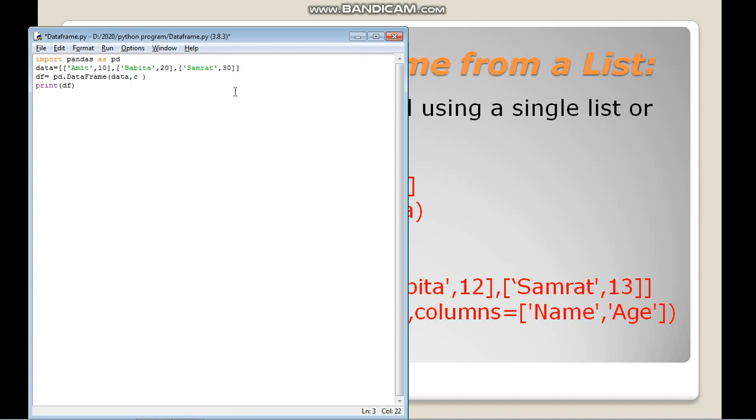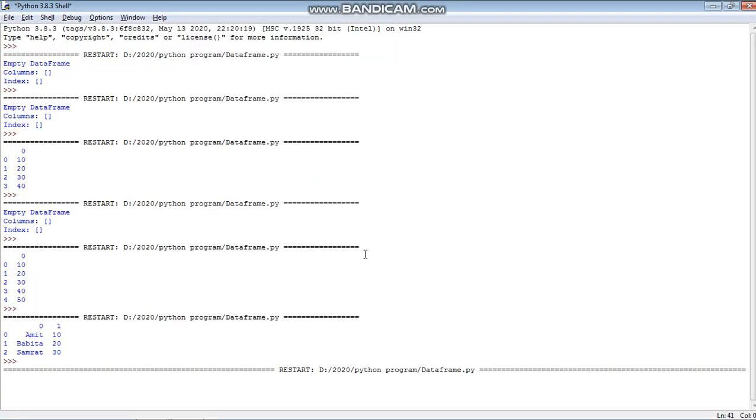This is the data, then I write columns equal to a list of names. These values are name and age. Again I will run it.